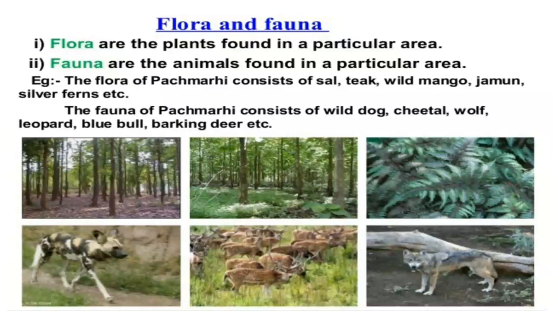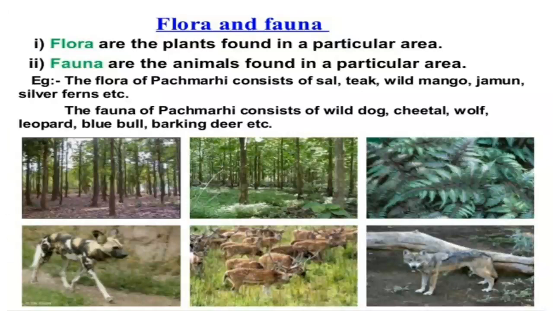Now fauna means animals found in that particular area, all types of animals. It may be big, it may be small. For example, on the slide the flora of Pachmarhi consists of sal, teak, wild mango, jamun, silver fern, etc. Then the fauna of Pachmarhi consists of wild dog, cheetah, wolf, leopard, blue bull, barking deer, etc. So these are the animals and plants of that particular area.